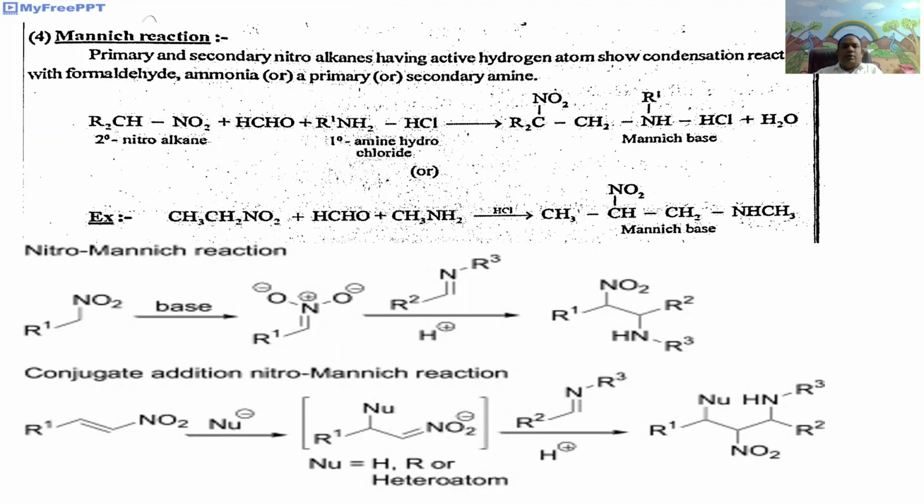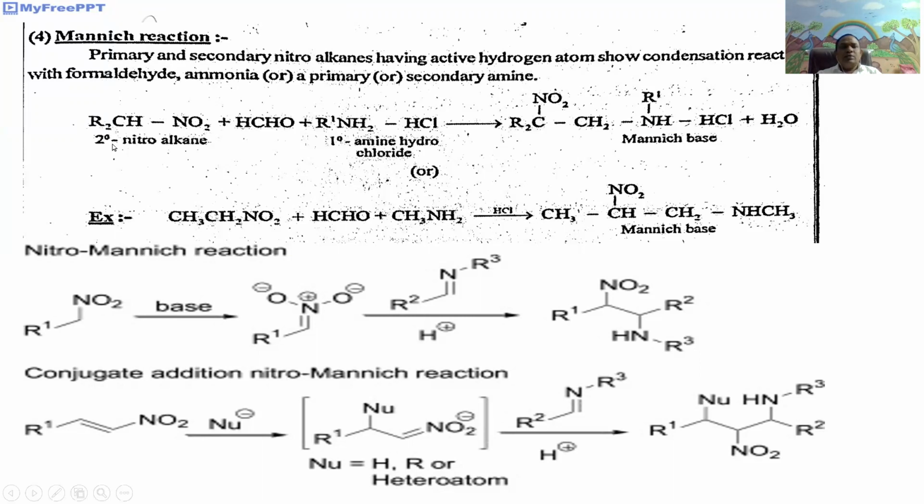Here, Mannich reaction means primary and secondary nitroalkanes having active hydrogen atoms show condensation reaction with formaldehyde and ammonia or a primary or secondary amine to give a Mannich base. This is called the Mannich reaction.